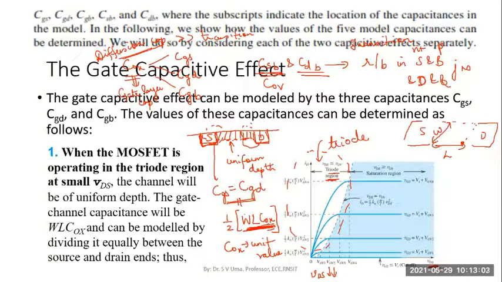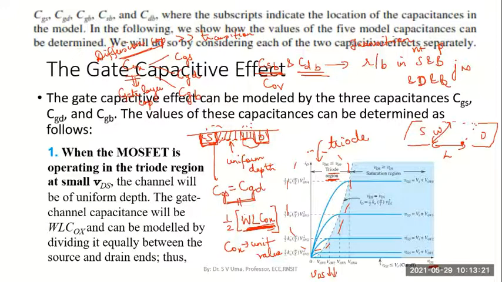Please remember Cox, the oxide layer capacitance, was defined for a unit area. Now I want it for the total area, so I multiply it with W into L, the total area of existence of the channel.